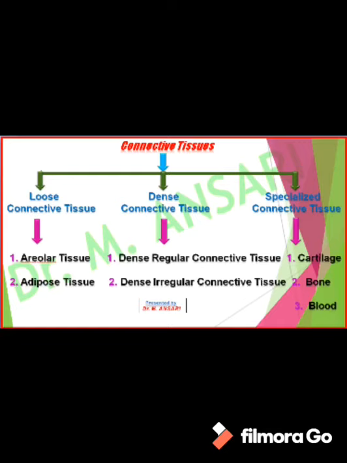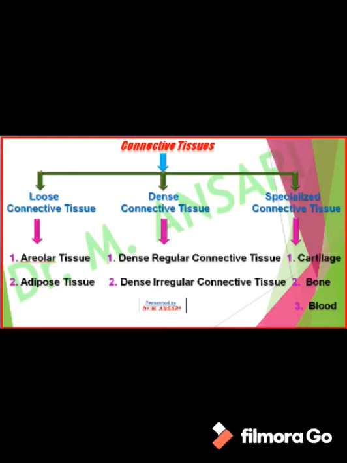Connective tissue is divided into three categories, that is loose connective tissue, dense connective tissue and specialized connective tissue. Loose connective tissue includes areolar tissue and adipose tissue, while dense connective tissue is of two types, dense regular connective tissue and dense irregular connective tissue.